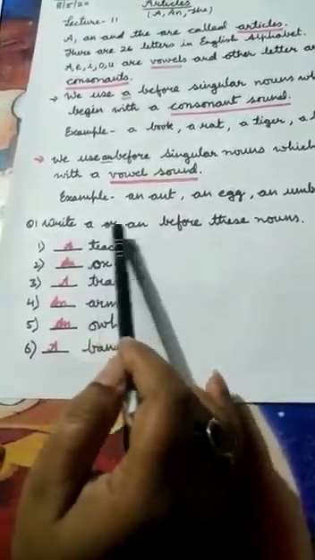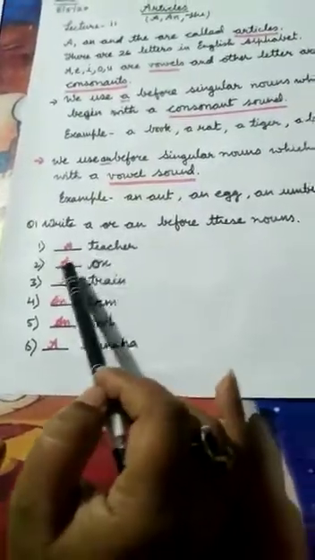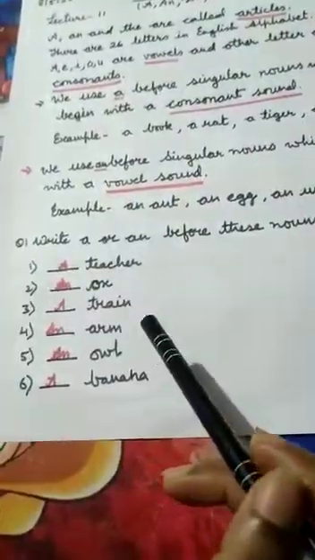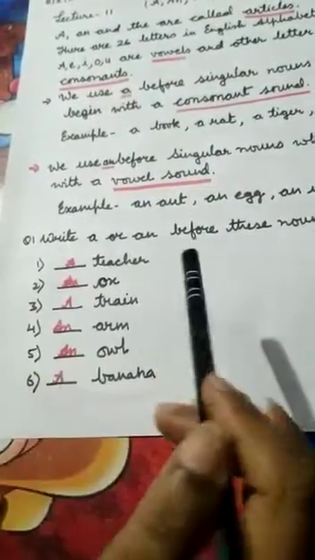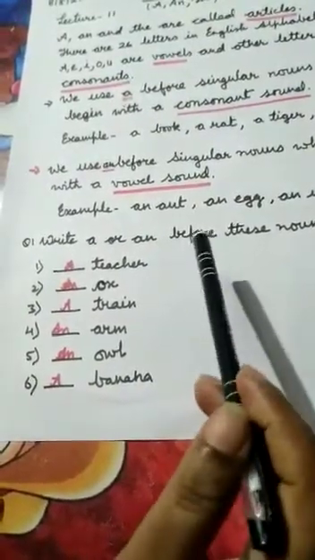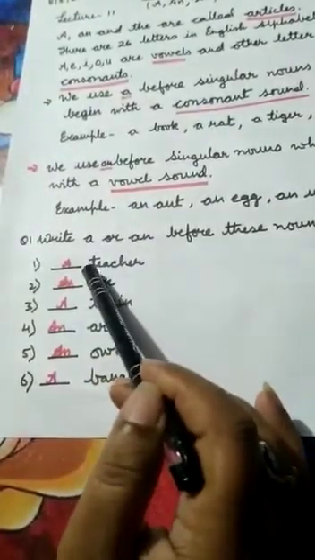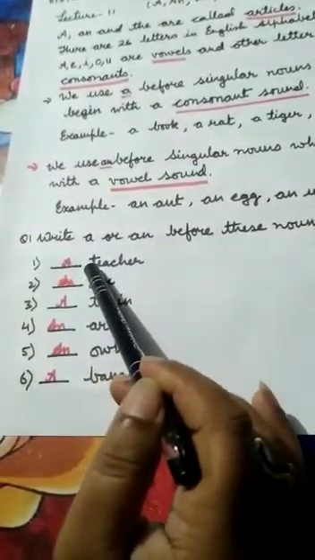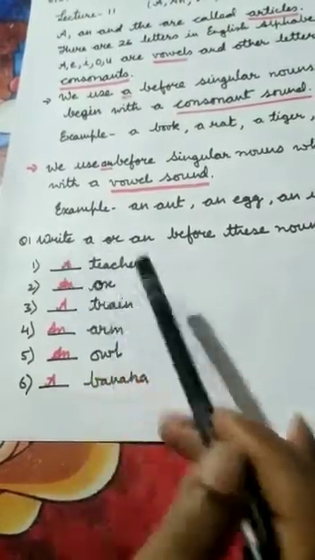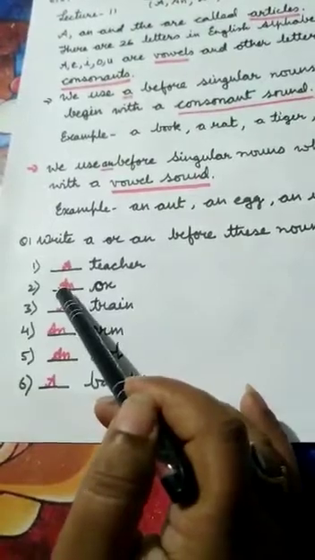Write a or an before these nouns. A teacher, an orange, a train. I had already written a few words here. Let us practice how we are using a or an. Teacher, it starts with T. It is a consonant, so we will write here A. Ox, O, it starts with a vowel, so we will write here an.